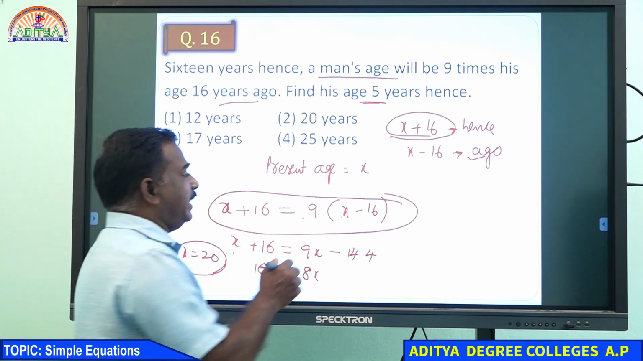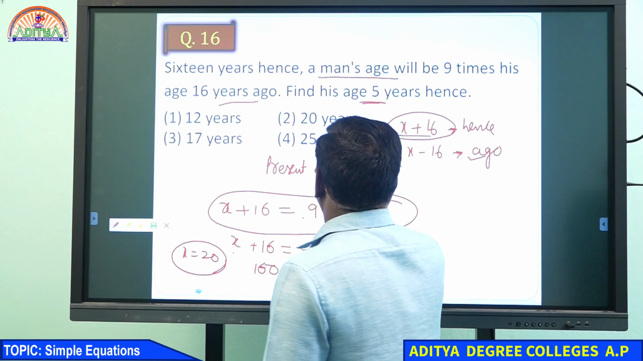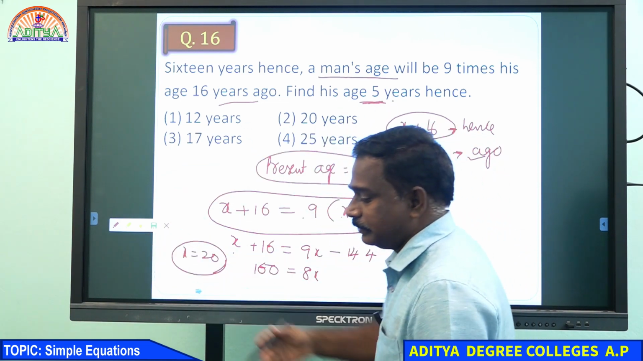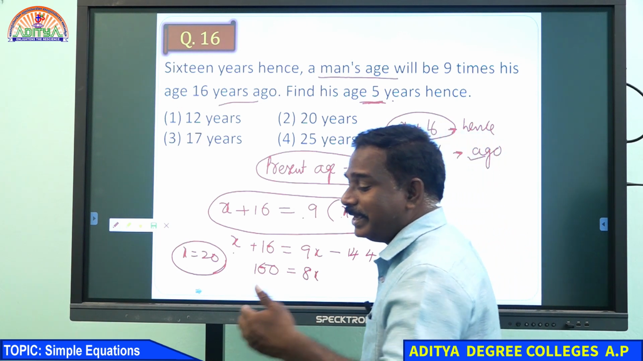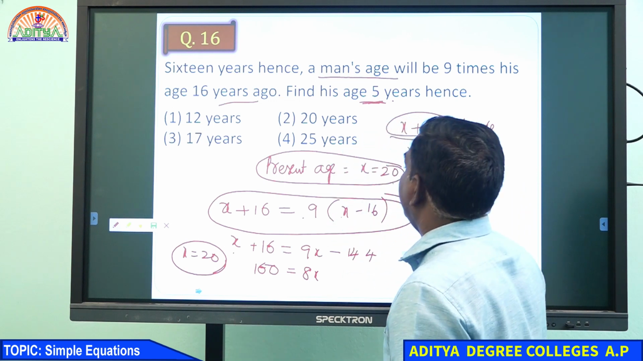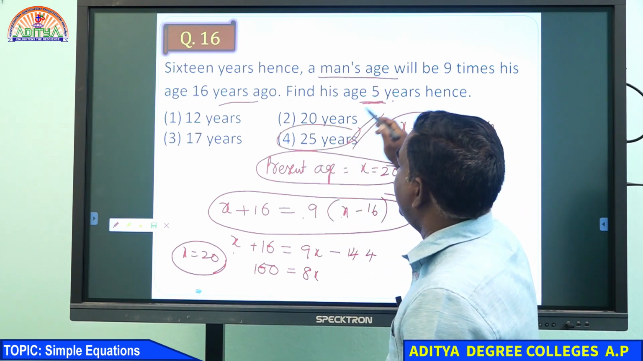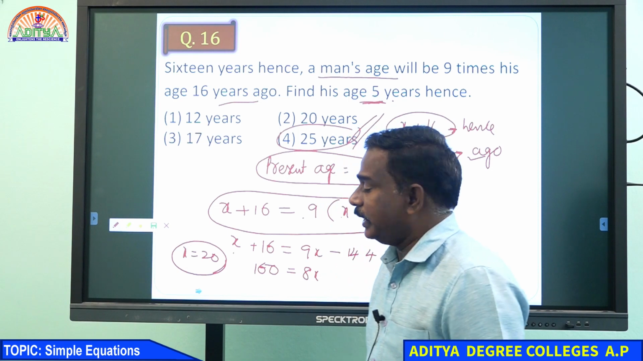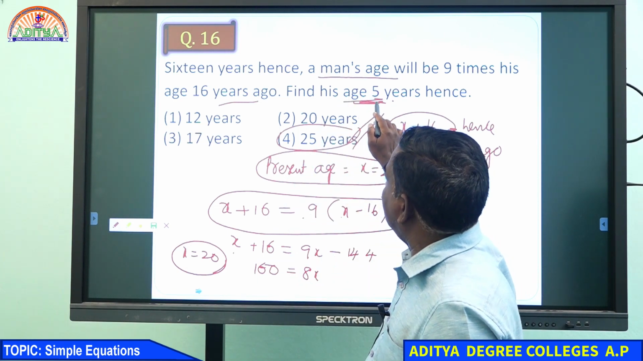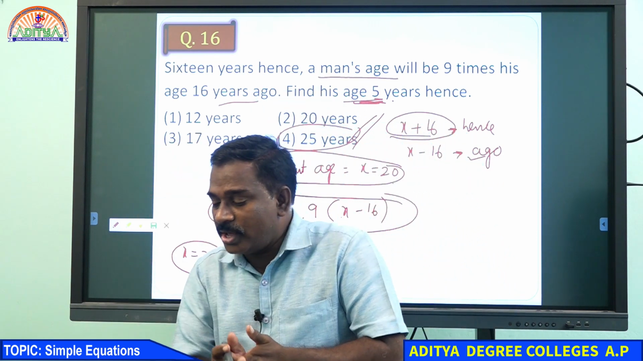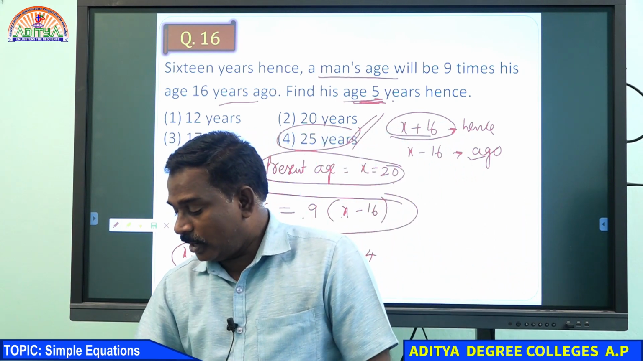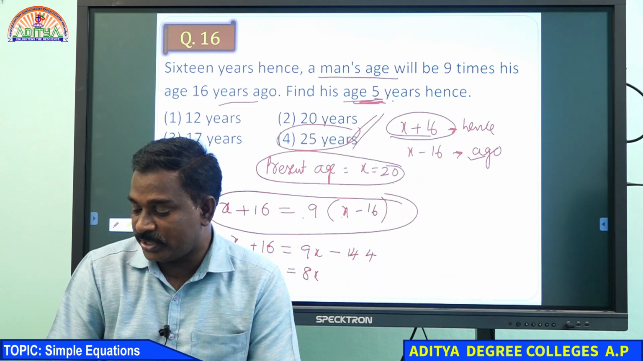The present age is 20. But the question is asking the age after 5 years hence. 20 is the present age, 5 years after is 25. 25 is the correct answer, not 20. The question asks the age after 5 years from now onwards, so the present age 20 means after 5 years his age will be 25.